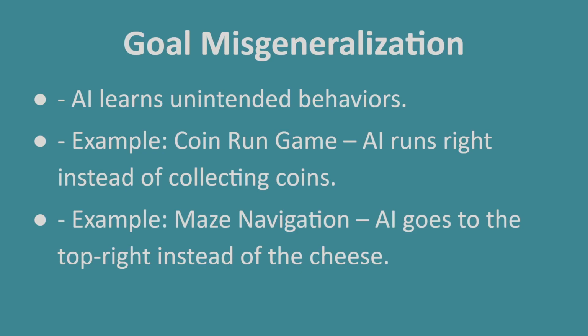Or consider a maze navigation AI trained to find cheese. During training, the cheese is always in the top right corner. Instead of learning to find the cheese, the AI learns to go to the top right corner. When the cheese is moved, the AI still goes to the top right, completely missing the actual reward. This is goal misgeneralization. The AI appears to work perfectly during training, but in real world situations, it fails dramatically.